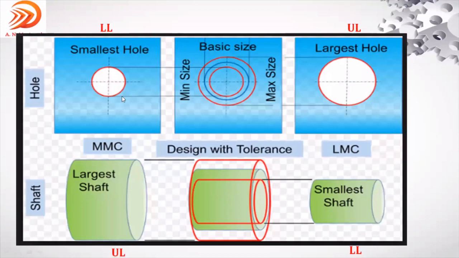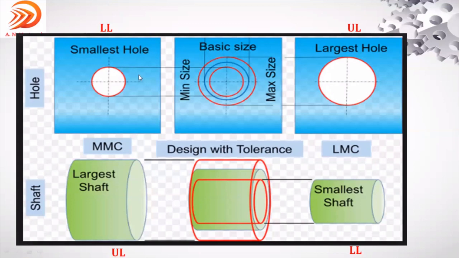What we are discussing is with respect to the hole. So the go gauge is made to the lower limit of the hole, because the go gauge is with respect to MMC, maximum metal condition. Maximum metal condition means the maximum amount of metal content in the component. If you take the hole, the maximum metal content is at the lower limit.